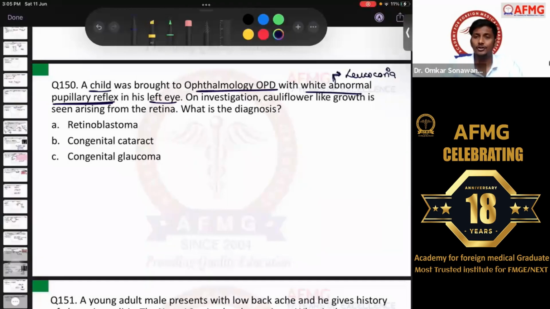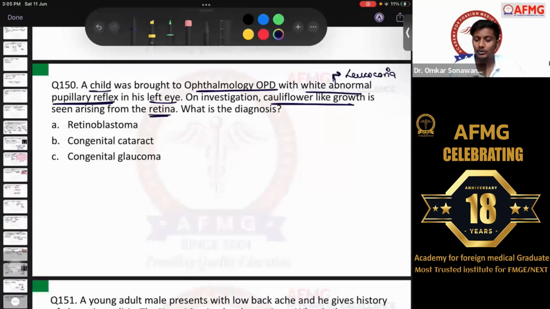And as we have discussed already, leukocoria, last time also there was a question. They have just given an image. This time they described it, white abnormal pupillary reflex or leukocoria. The most common cause, I told you, is retinoblastoma followed by congenital cataract. So let's see over here. There is leukocoria in the child. Along with that, on investigation, there is a cauliflower-like growth seen arising from the retina.